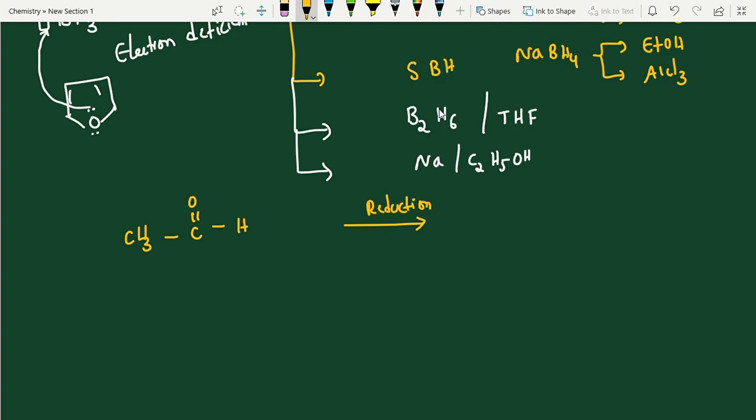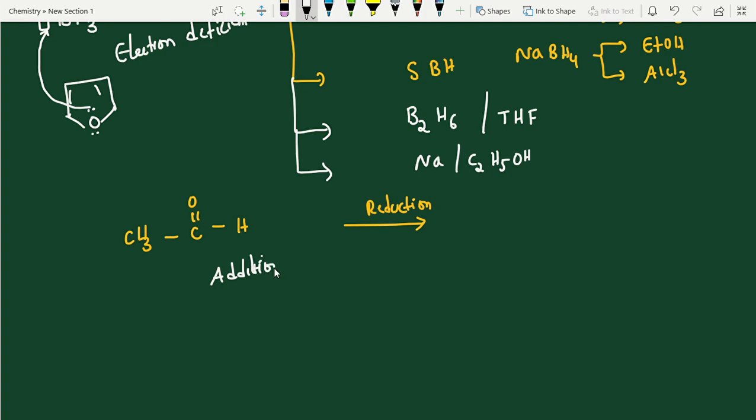What is a suitable reducing agent? I will give you a detailed explanation later. Here I am explaining a common example so we can easily understand the product. Reduction means addition of hydrogens, right? When addition reactions are possible, students, addition of hydrogens.